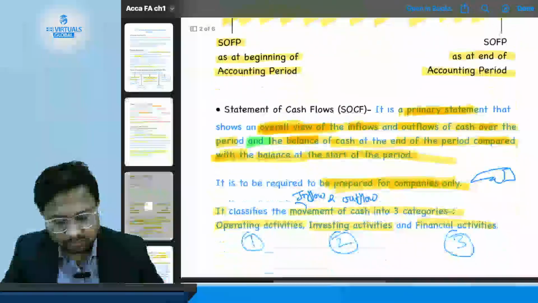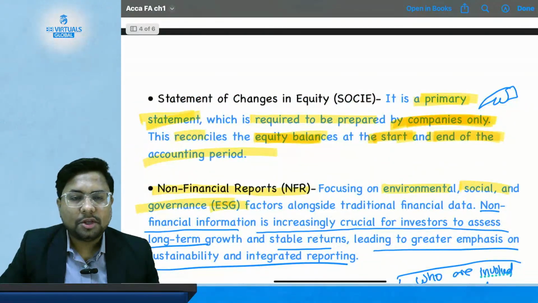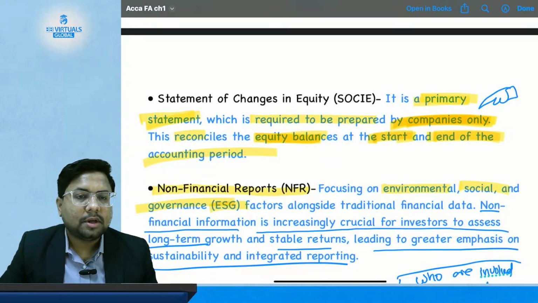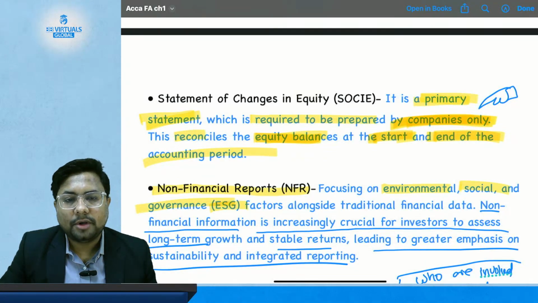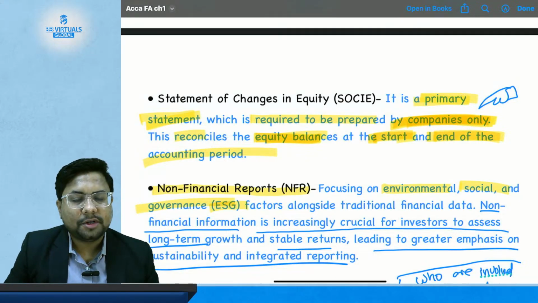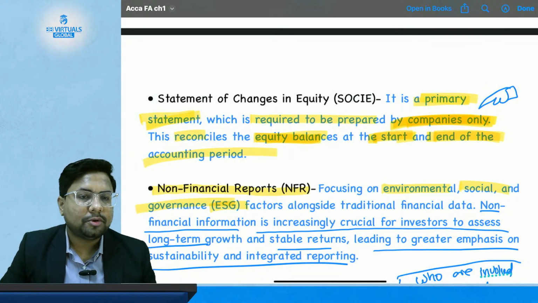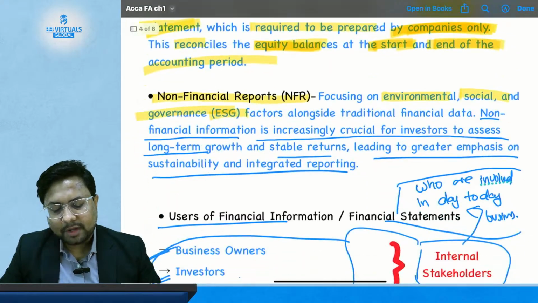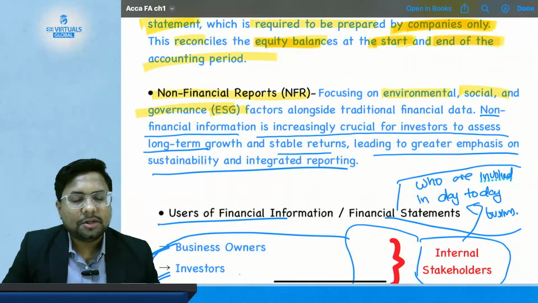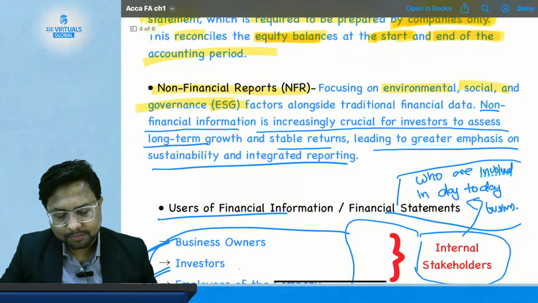After that, we have studied the statement of changes in equity, where it reconciles the opening balance of equity with the closing balance of equity at the end of the accounting period. Whatever the reasons for changes will be disclosed here, whether you have issued fresh equity shares or whether you have bought back your old issued equity shares. Then we have studied non-financial reporting, where all the reports which are non-financial in nature are recorded, like the ESG report and other CSR reports.